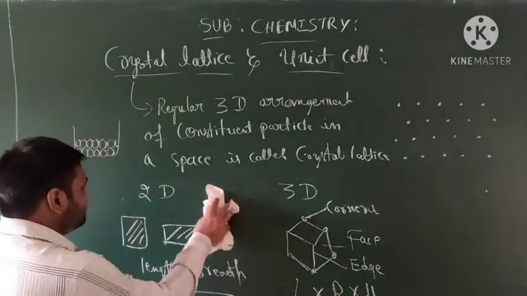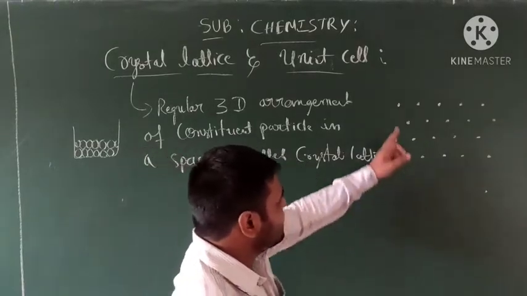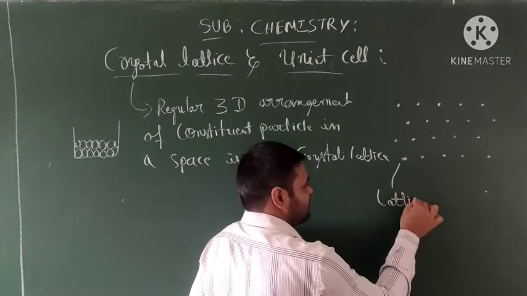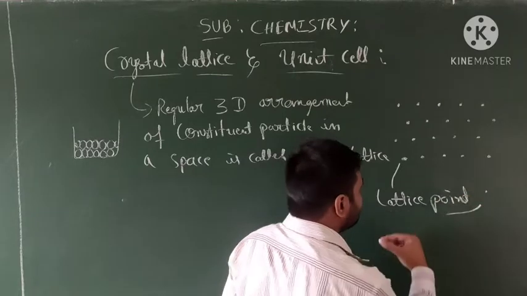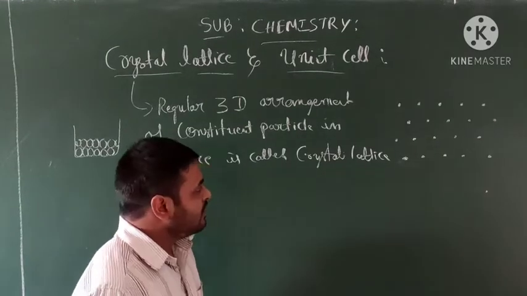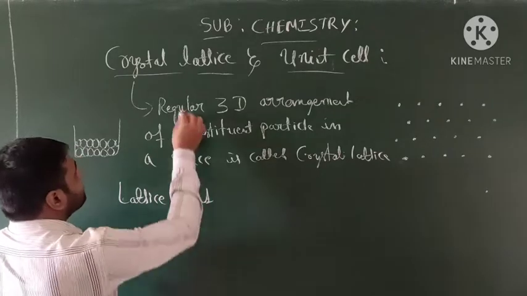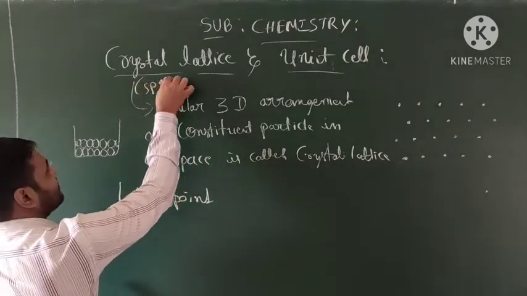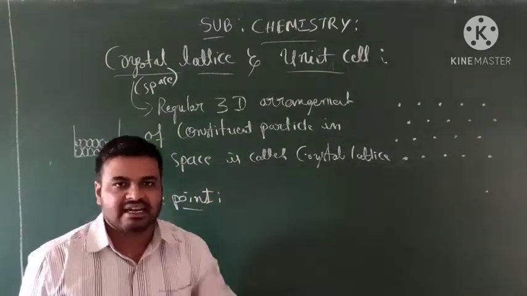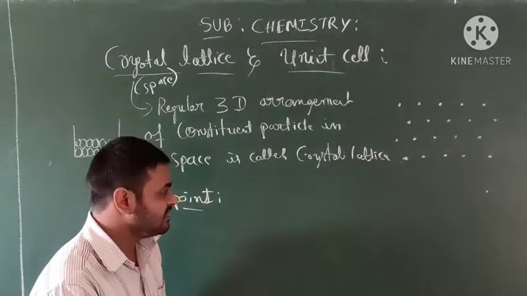Okay, students. So, in a crystal lattice, see here, these are the points. This is called what? Lattice points. Either we call it crystal lattice or space lattice. So, lattice point means in a crystal lattice, the constituent particles are represented as a point.